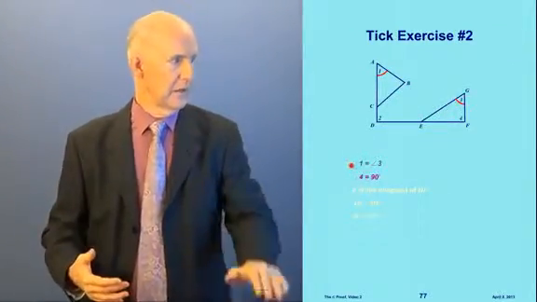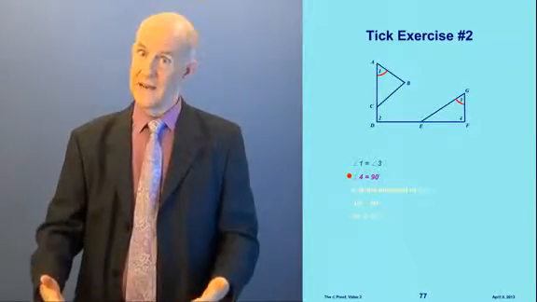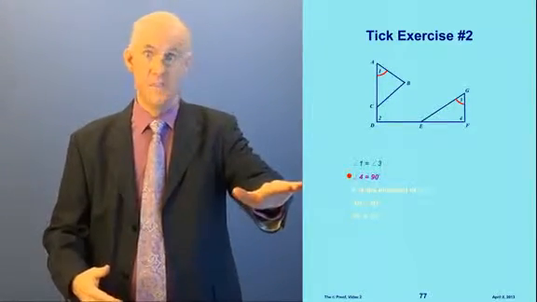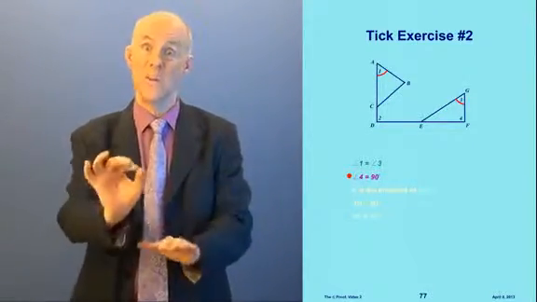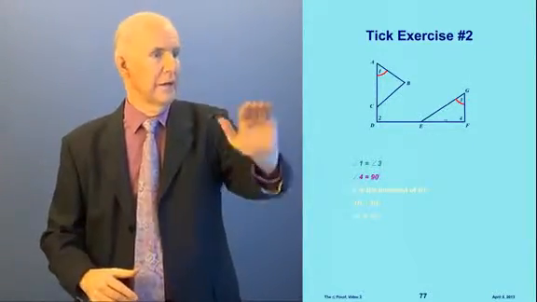Our next one says angle 4 equals 90 degrees. This is different because it doesn't say angle 4 equals some other angle. It says it equals 90. Where's angle 4? It's right here.